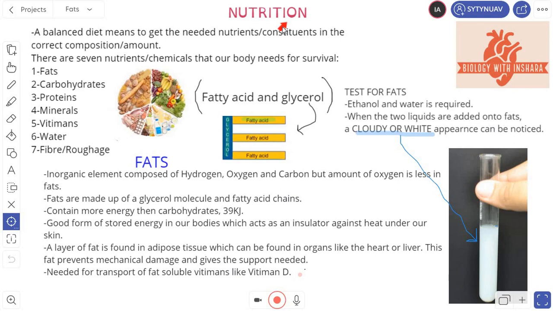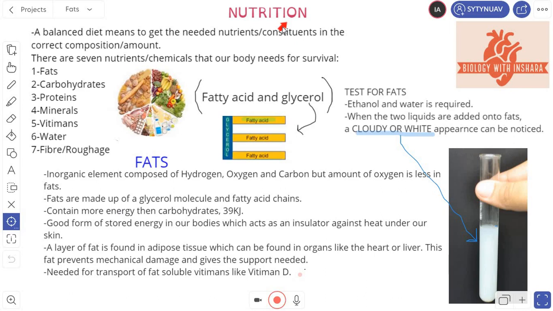Now I won't be covering all of that in one single video, as it is not possible. This is a very big chapter, and I will be making separate videos, focusing on one nutrient in one video. So we're going to be discussing fats in this video, as it is not possible to discuss everything in one go. But let's take this step by step so that it is easy for both you and me.